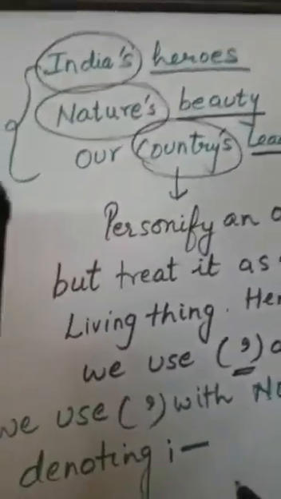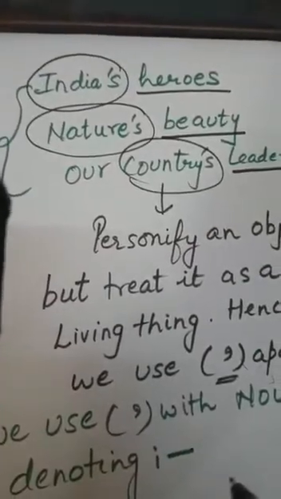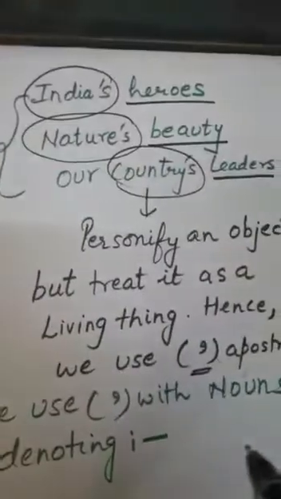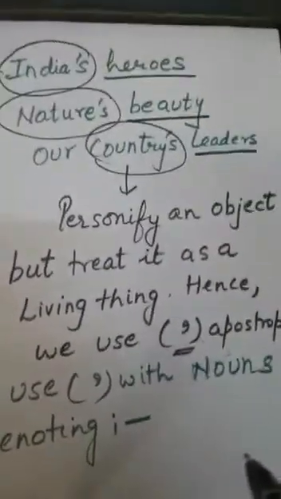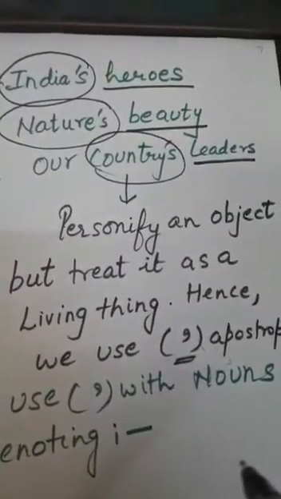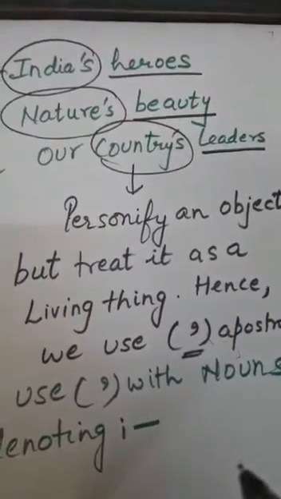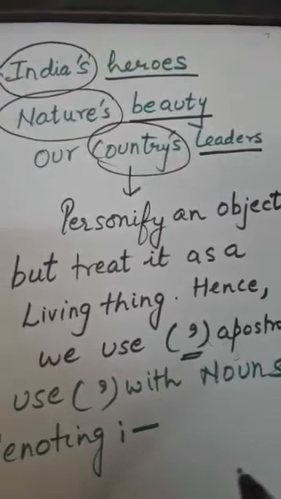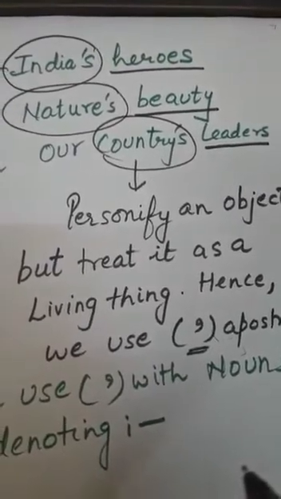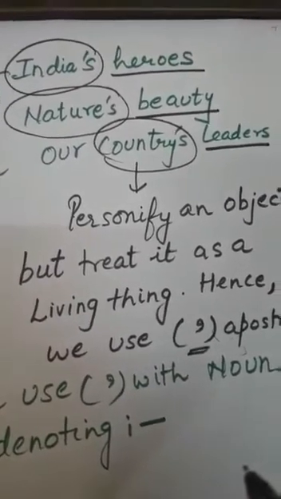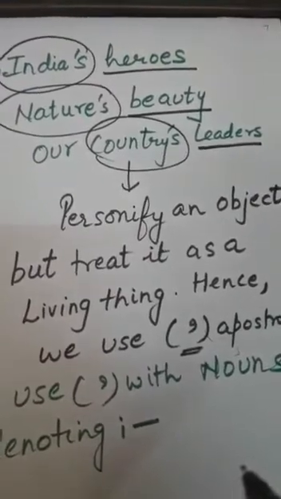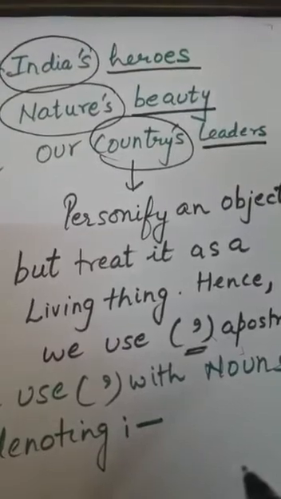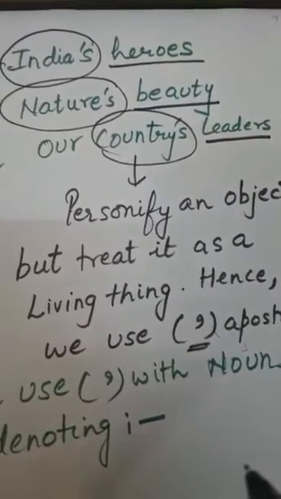Now see these words: India's heroes, nature's beauty, our country's leaders. They personify an object but treat it as a living thing. As I told you in the previous rule, when the noun denotes a non-living thing, we are not going to add apostrophe and s.